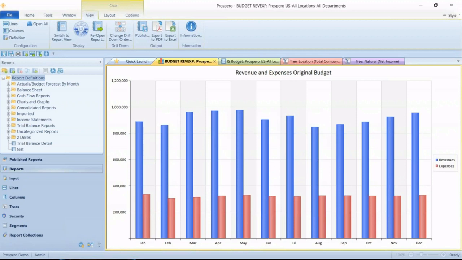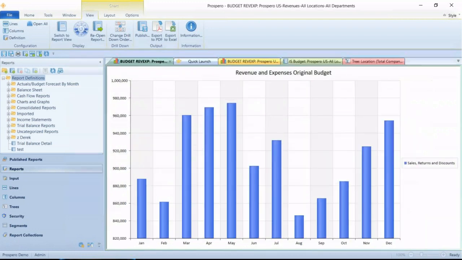So if I double click on any of the bars of revenue, it double clicks on revenue for all the months. I can see that this is going to drill down through the accounts, like so on the right hand side: sales, returns, and discounts. But it's easy to switch that. So if I want to not drill down by account, I can switch the drill down order and drill down by, say, location. So let me close this tab.